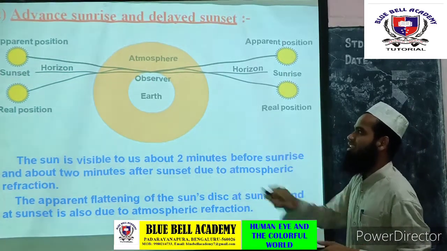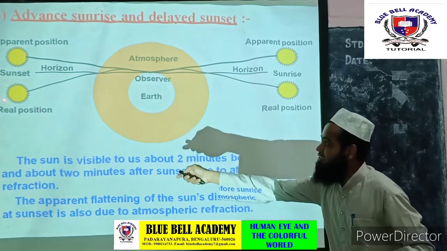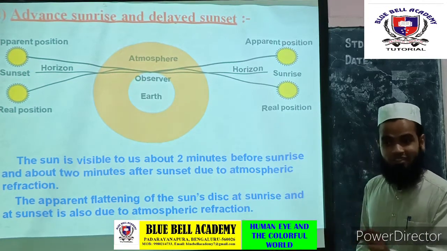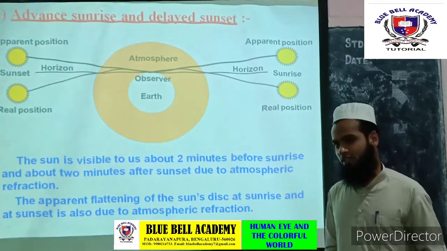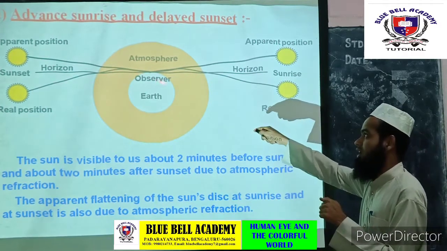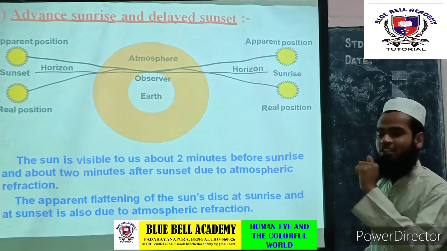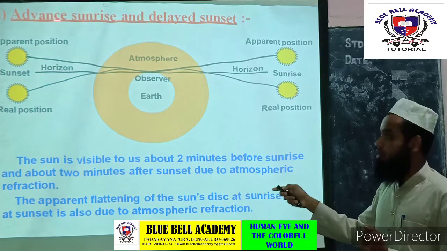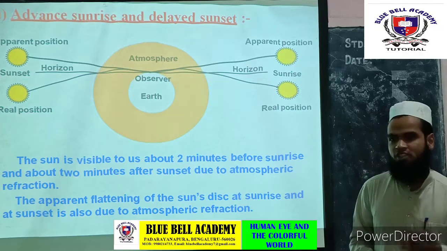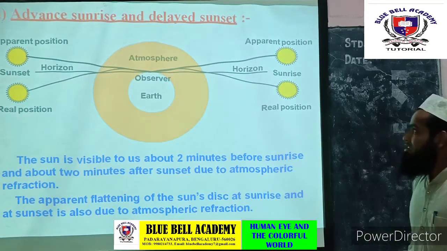In the same manner, during the sunset, the actual position of the sun is here. But during that time, the sunlight has to travel from the denser medium to the rarer medium. When light rays pass from the denser medium to the rarer medium, they bend away from the normal. As it bends away from the normal, for the observer, the sun appears higher than its actual position. So this is the reason behind the advanced sunrise and delayed sunset. Even this question can appear in your exam for 3 marks: explain the phenomenon of advanced sunrise and delayed sunset. Let's move on to the next concept.